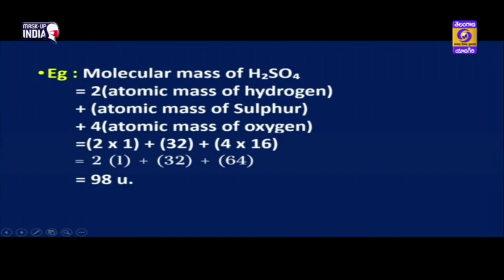Substituting the values from the atomic masses chart, we have 2 into 1, the atomic mass of hydrogen is 1, plus 32 plus 4 into 16. Total is 98 U. This is the molecular mass of sulfuric acid. Children, you can take some more examples and practice the molecular masses.